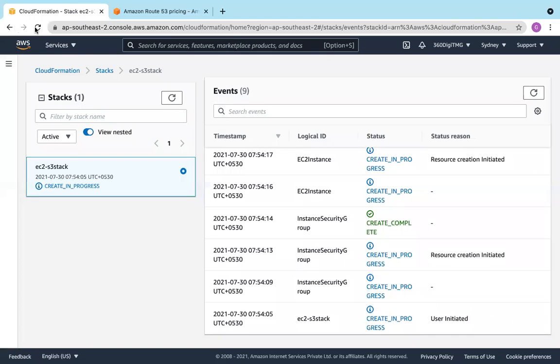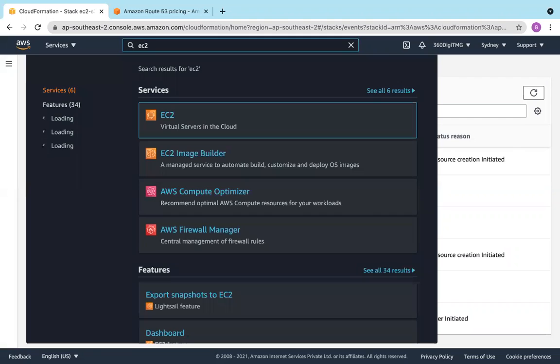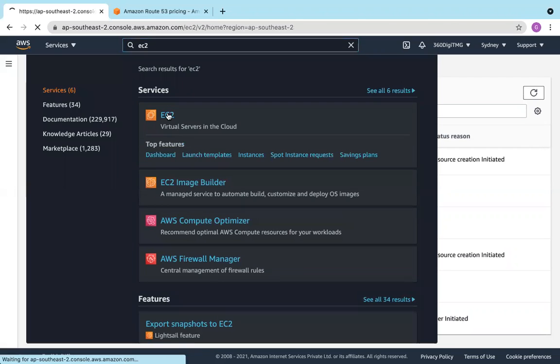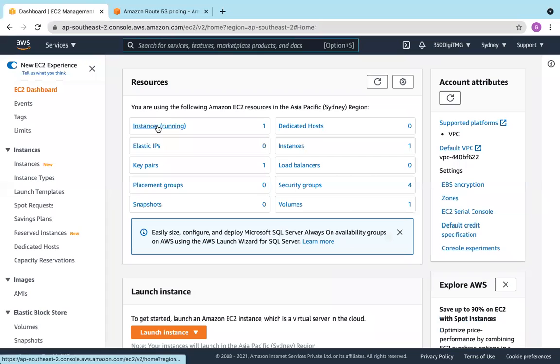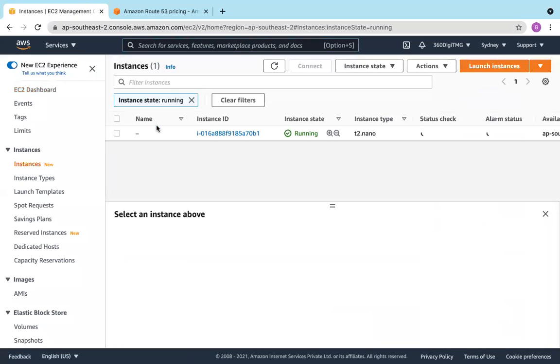Let's go and check EC2, what is happening there. One instance is running, T2.nano, right? It came from CloudFormation. And also let's check in S3.